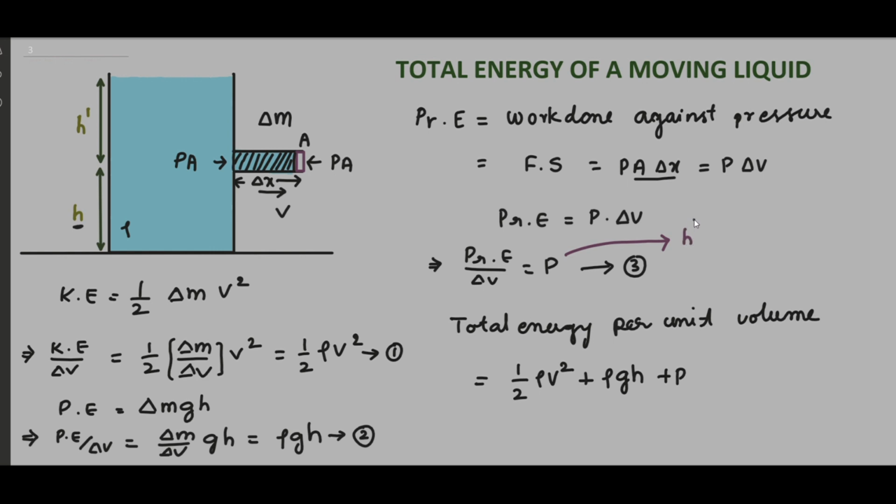So this can be written as h dash rho g. Wherever you want to replace h dash rho g with P, you can do that because it is simply equal to static pressure. So this is the total energy per unit volume possessed by a liquid when it is in motion. Due to its motion it possesses kinetic energy, due to its elevation it possesses potential energy, and due to the point where you are finding the energy, due to its depth from the surface, it possesses pressure energy.